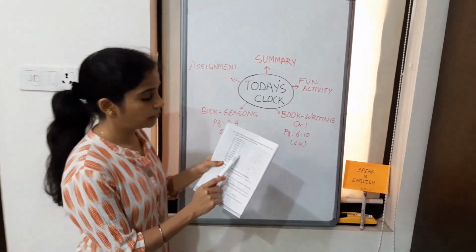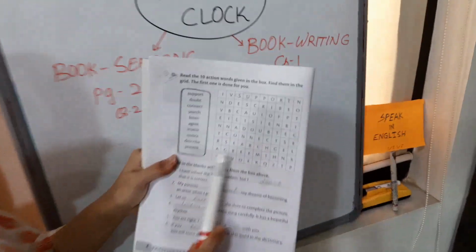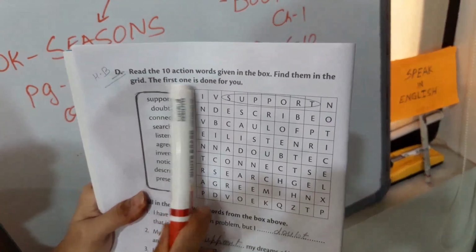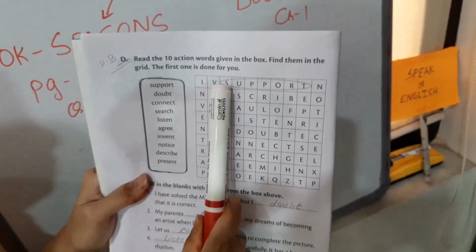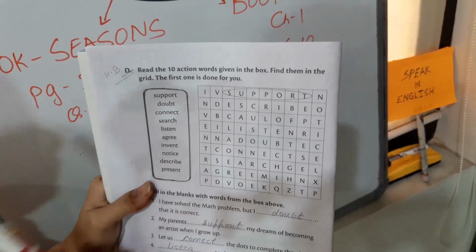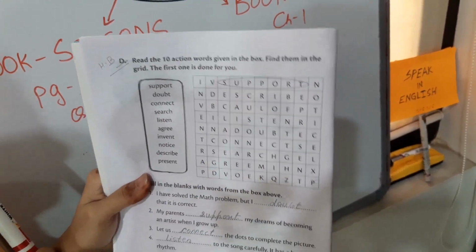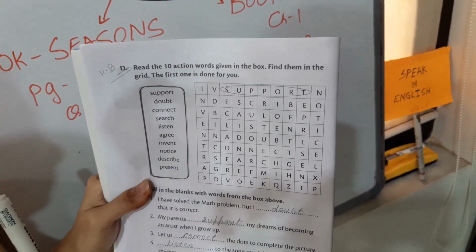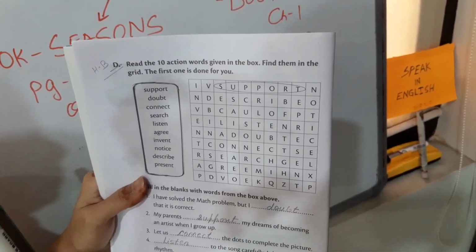Grid means this is called grid. All the letters are written here like this. First one is done for you. First is support. You have found the support here. S-U-P-P-O-R-T, support. In the same way, you have to find the remaining 9. It's easy to do. Search it out.